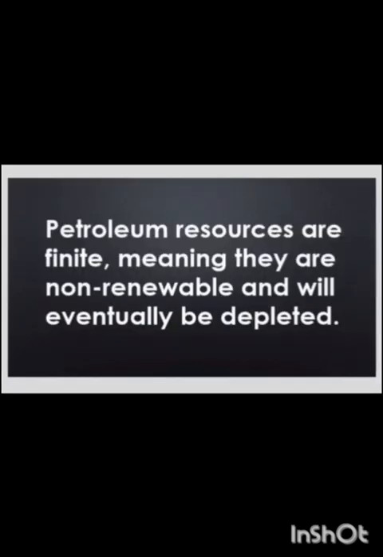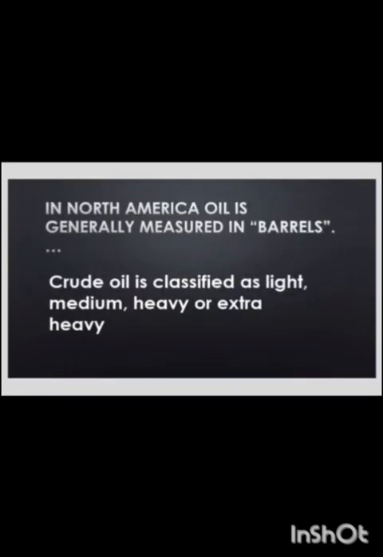Second, petroleum resources are finite, meaning they are non-renewable and will eventually be depleted. In North America, oil is generally measured in barrels. Crude oil is classified as light, medium.